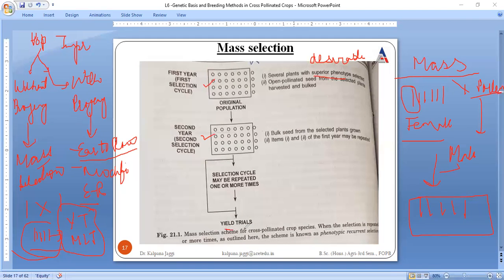And at the end we will directly go for the yield trials. If you see it very clearly, nowhere are we conducting a yield trial, or these multi-location trials, right? Because no test is carried out on the progeny, this is said to be selection. But again I repeat, selection is no more done on the basis of a progeny test; it is done on the basis of phenotypic characteristics, right? So this is said to be mass selection.